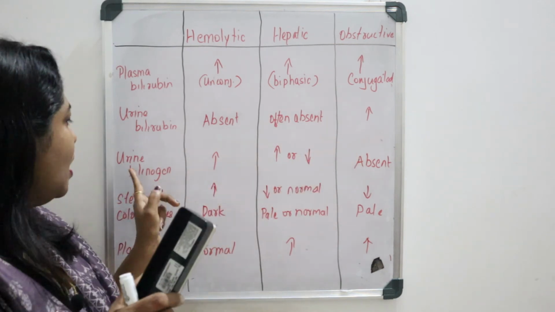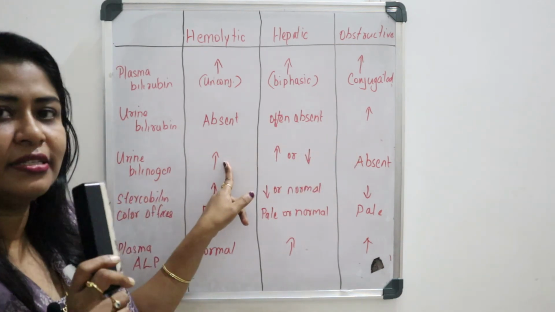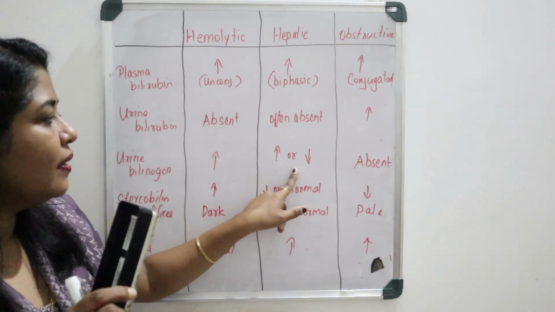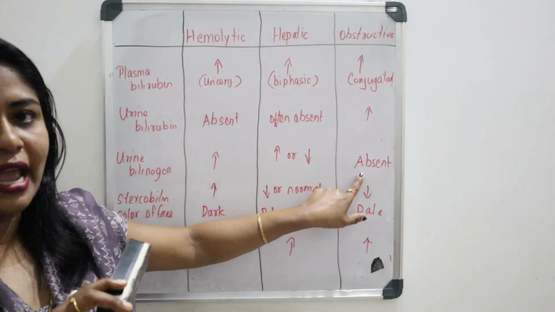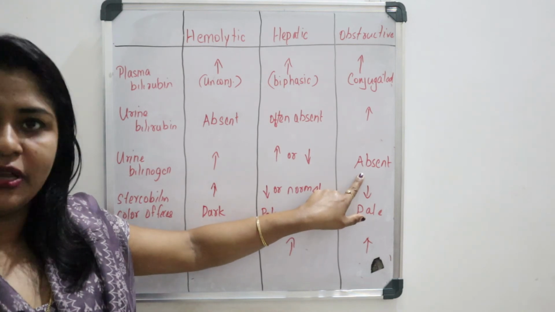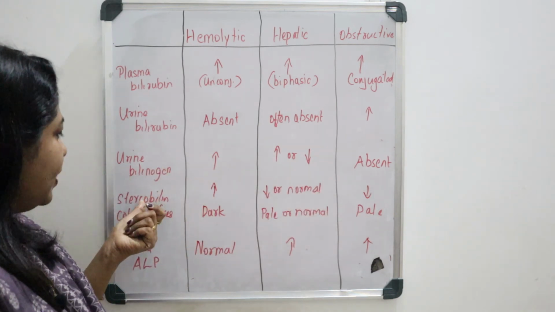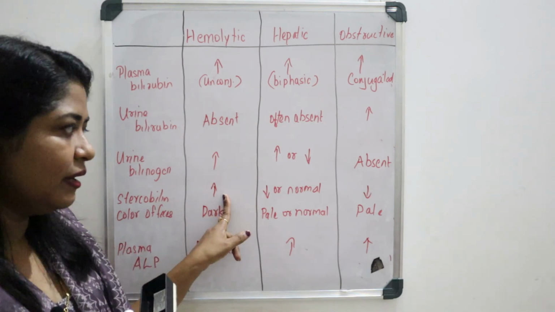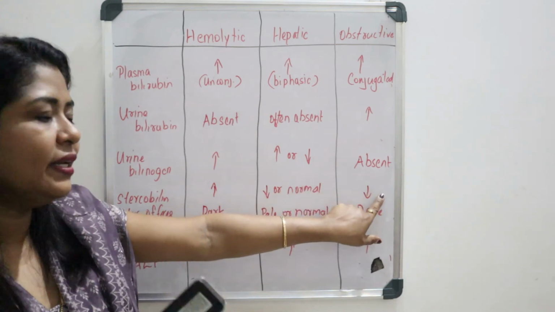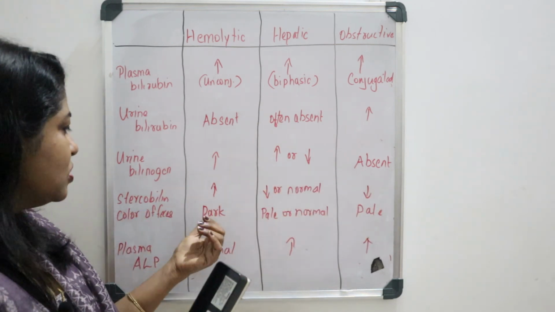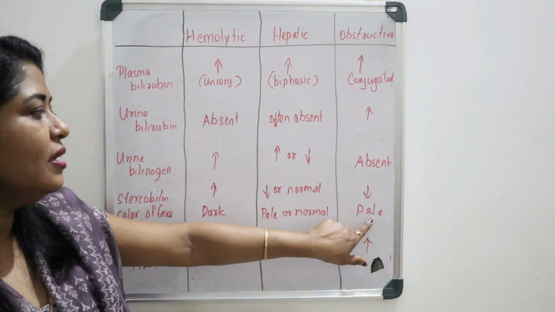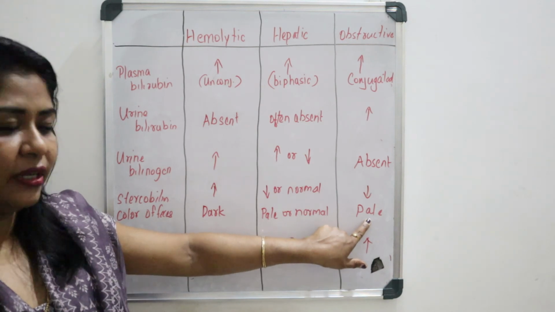Coming to urine urobilinogen, in hemolytic jaundice it is increased, in hepatic increased or decreased, and in obstructive it is absent, because the obstruction prevents bilirubin from reaching the intestine and urobilinogen formation is blocked. Stercobilin is increased in hemolytic jaundice, decreased or normal in hepatic, and decreased in obstructive. The feces are dark colored in hemolytic, pale or normal in hepatic, and pale colored in obstructive, that is steatorrhea.